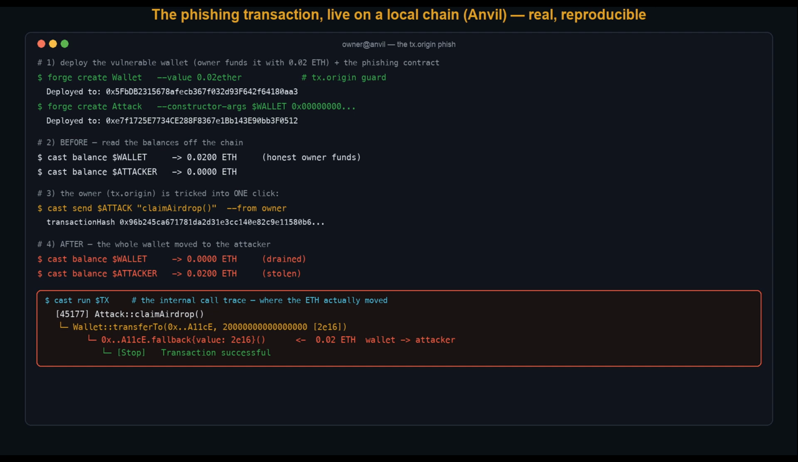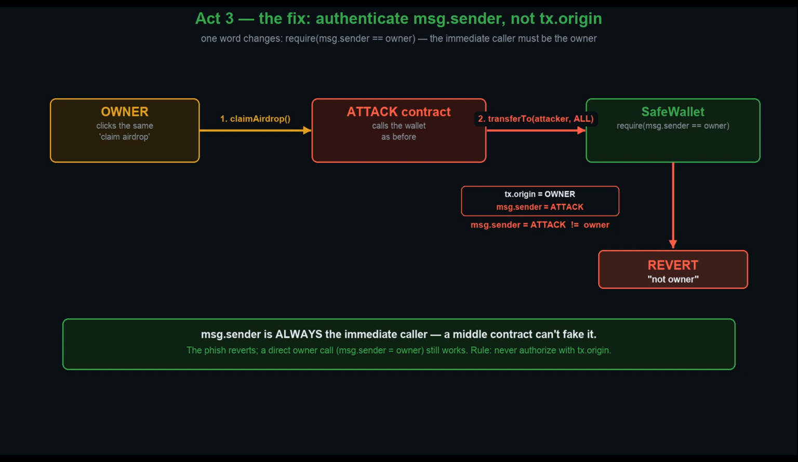Now let's fix it. Act 3. The fix on the diagram, and it is genuinely one word. Change the guard from tx.origin to msg.sender. Require msg.sender equals owner. msg.sender is always the immediate caller, the contract or account that made this exact call, and the middle contract cannot fake it.